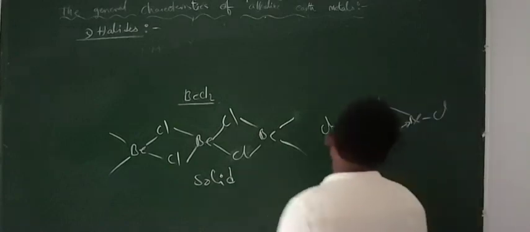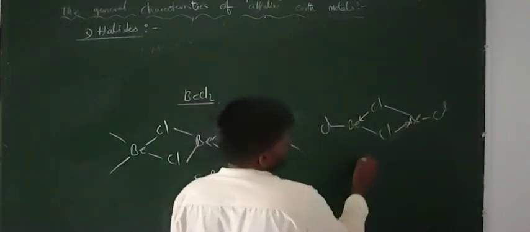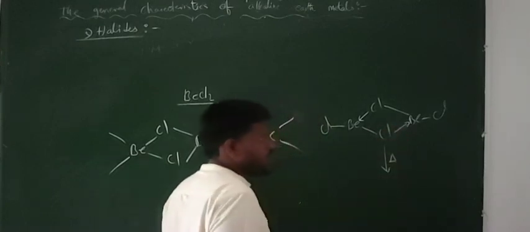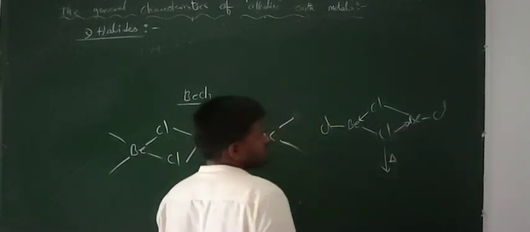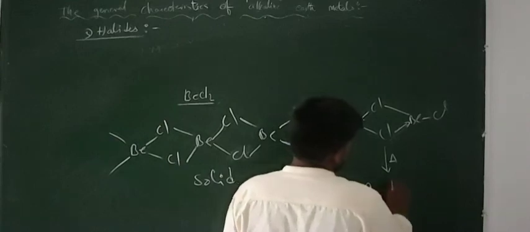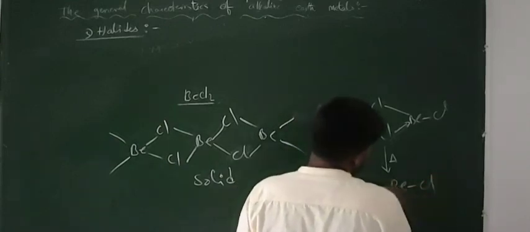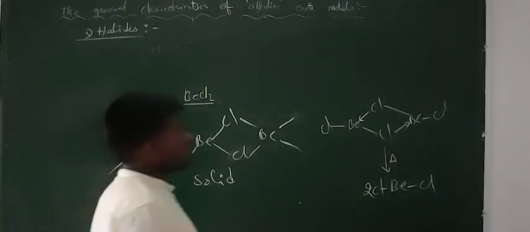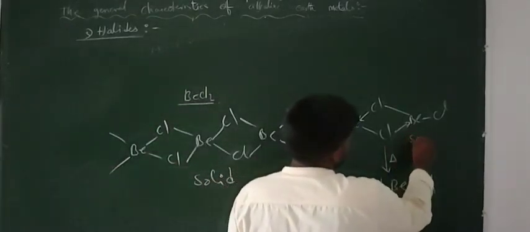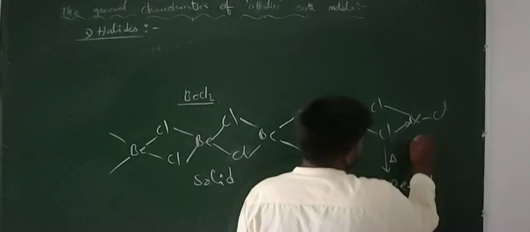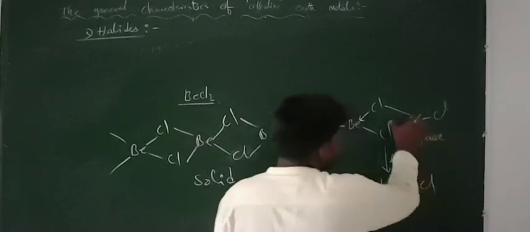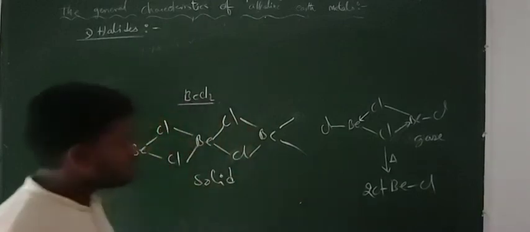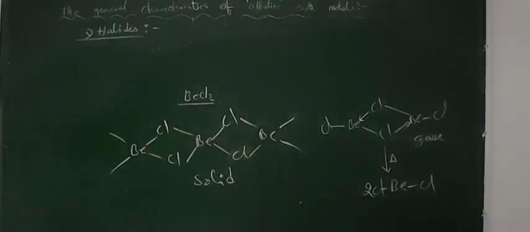So now this is a dimer here, and upon strong heating, this one turns into a monomer, gives 2 moles of the beryllium chloride BeCl2. So this is the structure of the beryllium chloride in gaseous state or vapor state. Upon heating this dimer, it gives monomer. So this is the structure of the beryllium chloride.